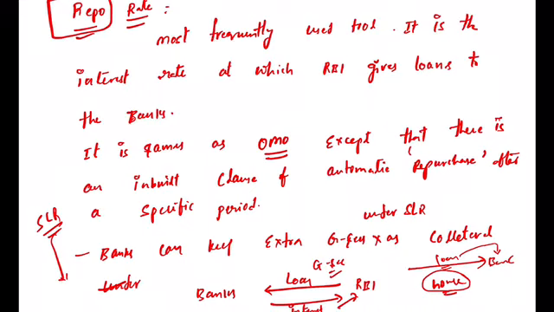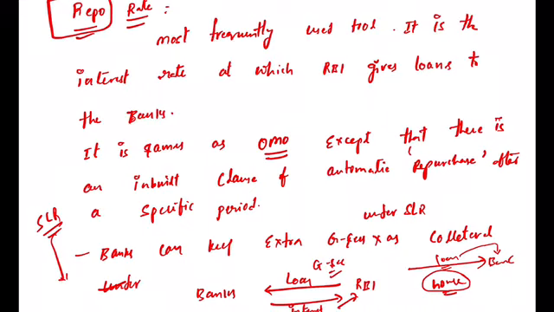So when a bank is availing a loan from the RBI by putting these extra SLR government securities as collateral, the interest rate that is paid by the banks to the RBI is called as repo rate, repurchase obligation rate. Whenever you are taking a loan, you are supposed to pay some interest rate. So that interest rate that is paid by the banks to the RBI is called as what? Repurchase obligation rate. That is called as repo rate.